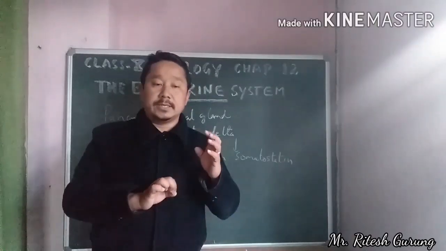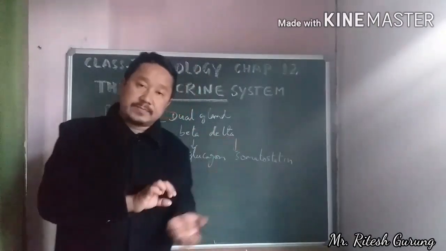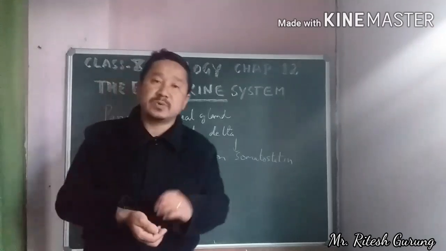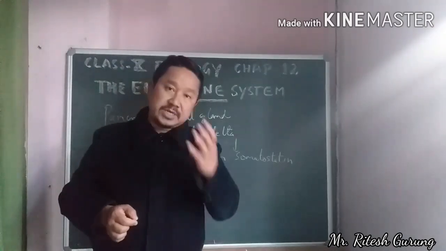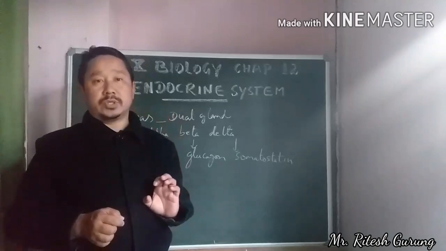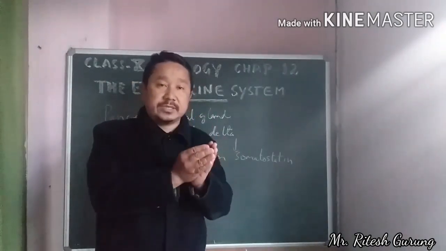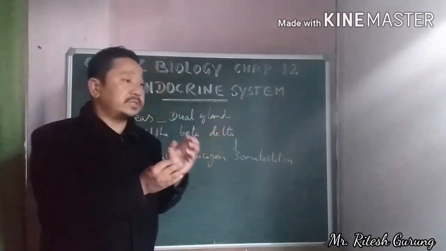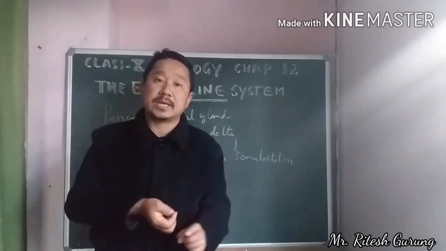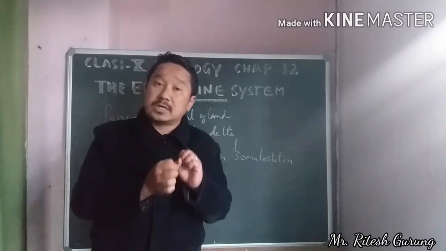That means there is a cluster of cells in the pancreas itself which is responsible for secreting three different kinds of hormones. So that is an endocrine gland, a ductless gland.